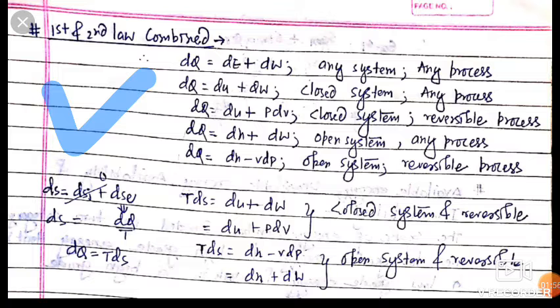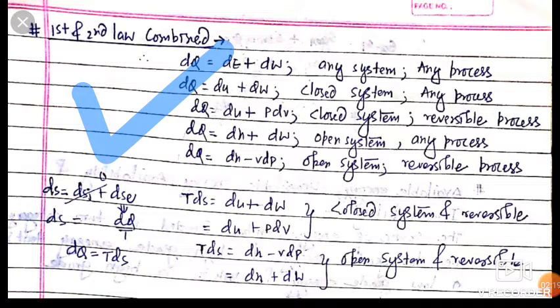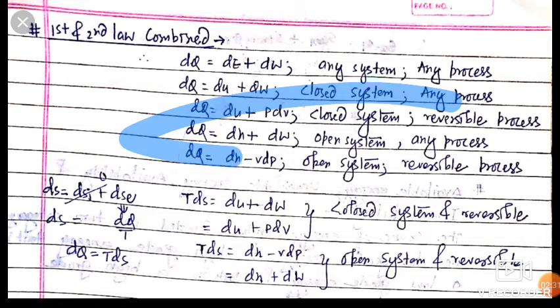Okay friends, now if dq is equal to dU plus pdV, then dW is equal to pdV, and dE is equal to dU. So this is for a reversible process, and we can use it for a closed system and reversible process. Now if it is written as dq is equal to dH plus dW, then H is enthalpy and it is associated with an open system. So we can use dq is equal to dH plus dW for an open system and any process.